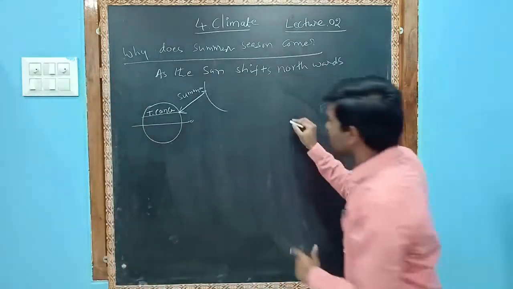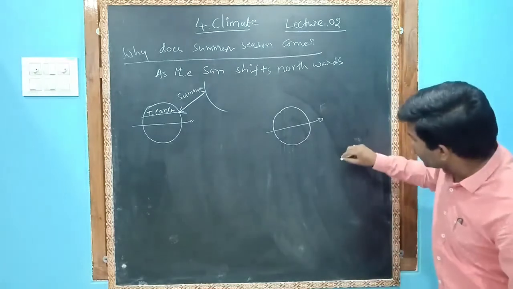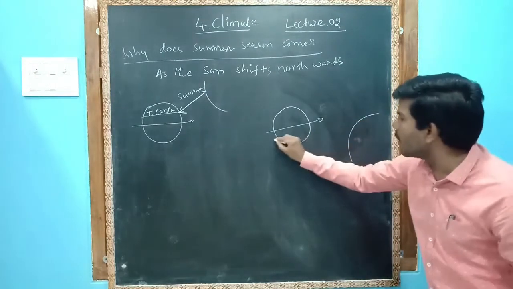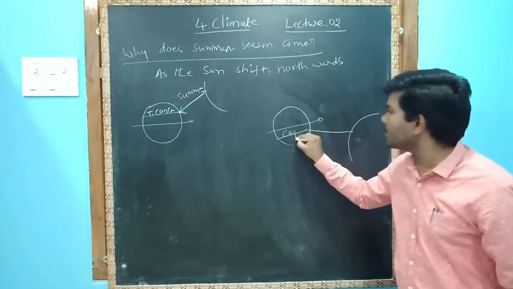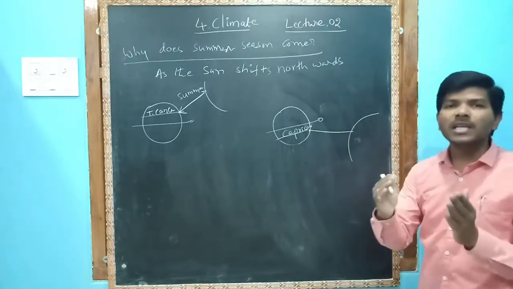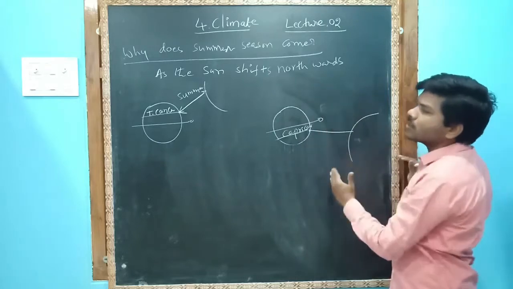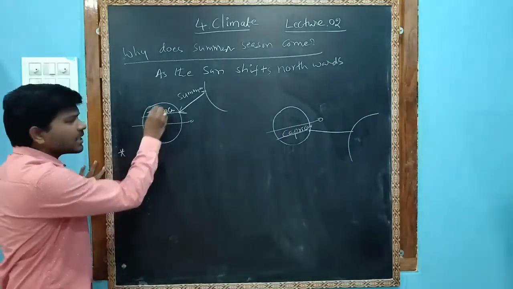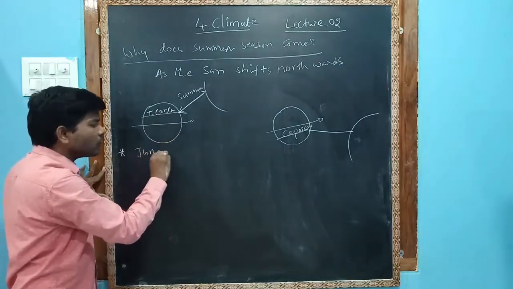Now let us see winter. In winter, the sun's rays mostly fall on the Tropic of Capricorn, sorry, not Cancer. This is Capricorn. So the sun's position changes from north to south and south to north. You might be aware that the sun is vertically overhead on the Tropic of Cancer on June 21st.